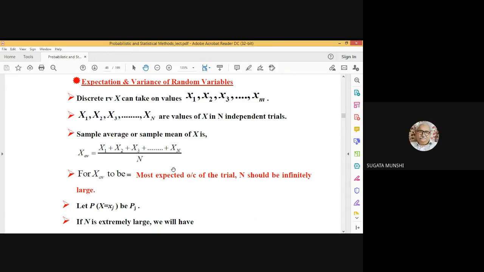If an experiment is not performed a large number of times, the statistical regularity will not be ensured. That's why, in the case of tossing a coin, I have considered that the probability comes out as 0.5. That can only happen if the tossing experiment is done a very large number of times, isn't it? So that is the reason.